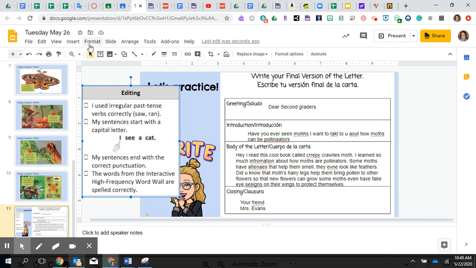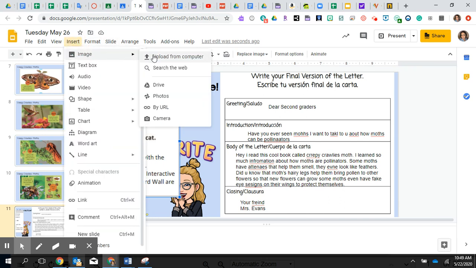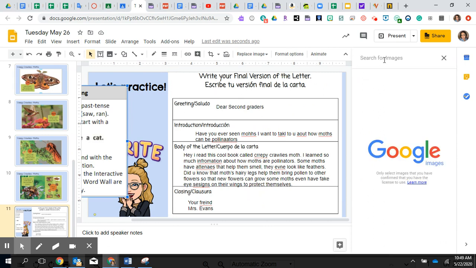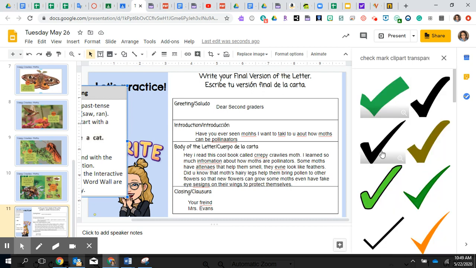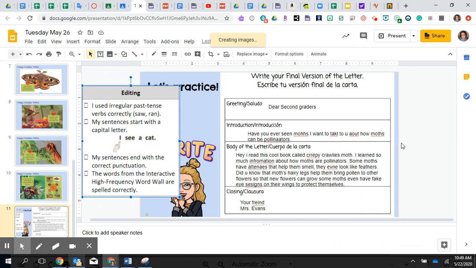So what I'm going to do is look on the web because I want to check off a checkbox. I'm going to use this green one because I think it's super cute. I'm going to insert it.